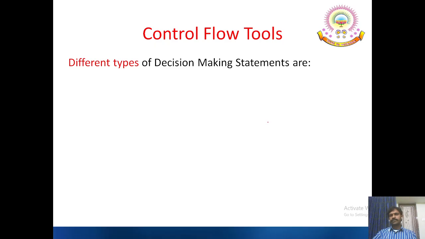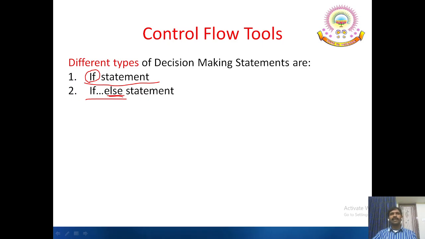Different types of decision making statements are the if statement, the general or simple if statement, the if else statement, which requires two different blocks of statements. If the condition is true, what has to be done, and if the condition is false, what has to be done is specified. Whereas in the simple if case, if the condition is true, then what has to be done is specified only, and the false case is ignored. And the third one, nested if statement. As we have seen, an if statement executed within another if statement is called as a nested if statement. That means if the outer if statement is true, then only the inner if statement is evaluated.